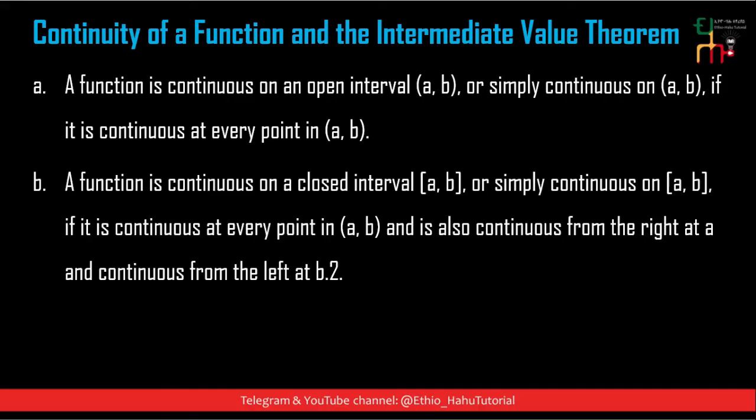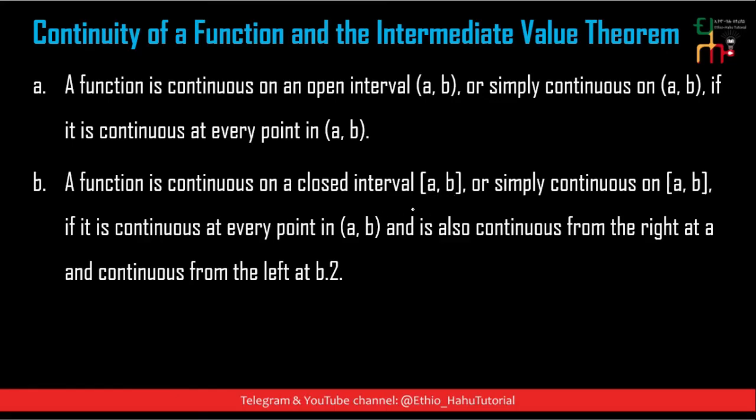A function is continuous on a closed interval a, b if it is continuous at every point in the open interval a, b, and also continuous from the right at a and continuous from the left at b. This function is continuous in the closed interval when, first, it is continuous in the open interval a, b, and second, it is continuous from the right at a and continuous from the left at b. Then that function is continuous in the closed interval a, b.